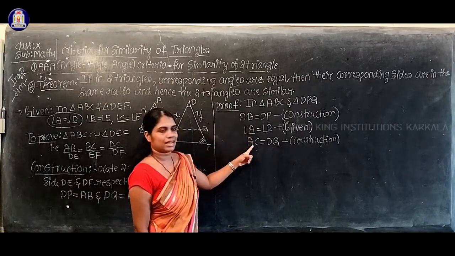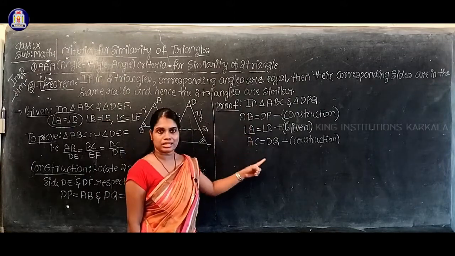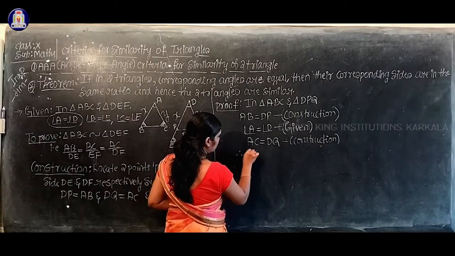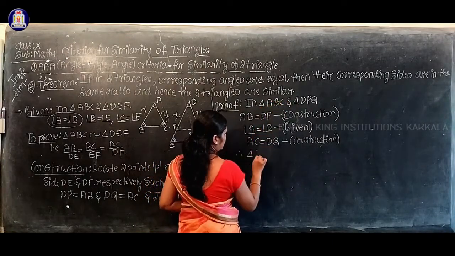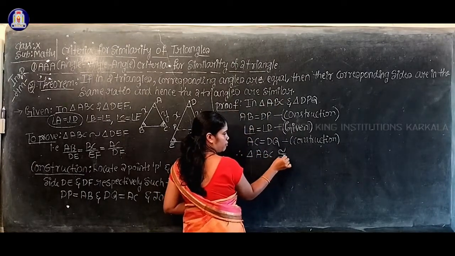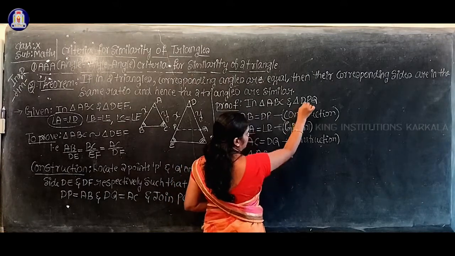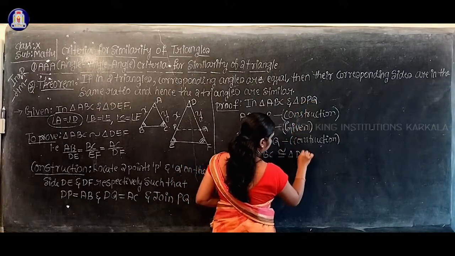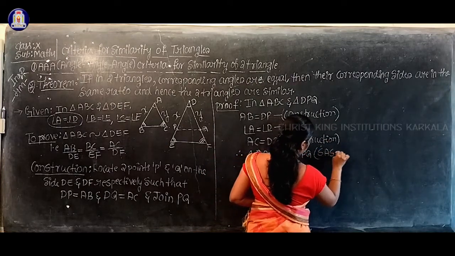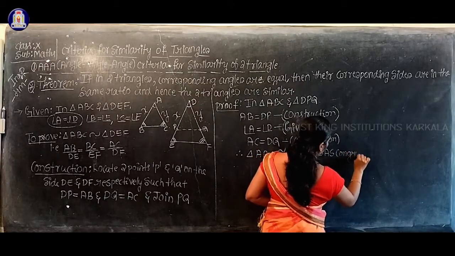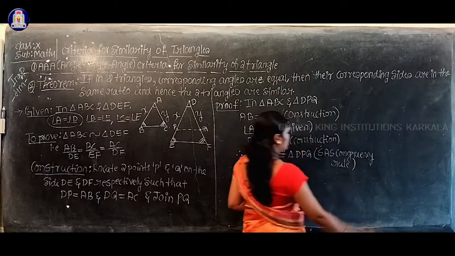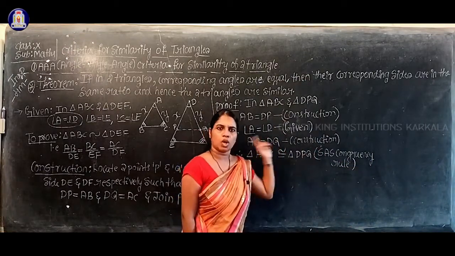Side, angle, side, isn't it? SAS congruency rule. So therefore triangle ABC is congruent to triangle DPQ, where this is the symbol for congruent. What is the reason? By using the SAS congruency rule, you can say that these two triangles are congruent.